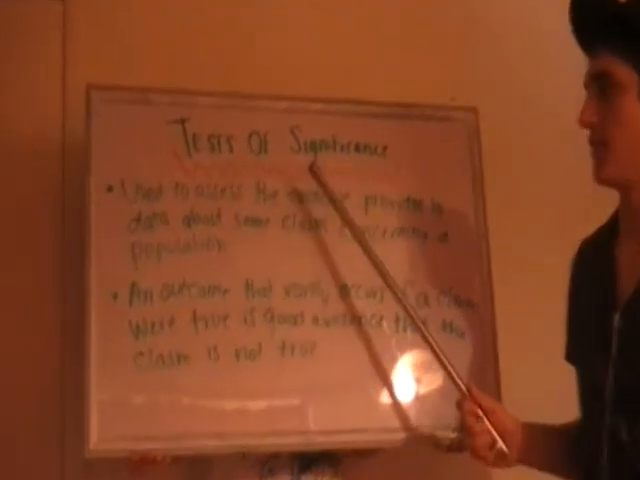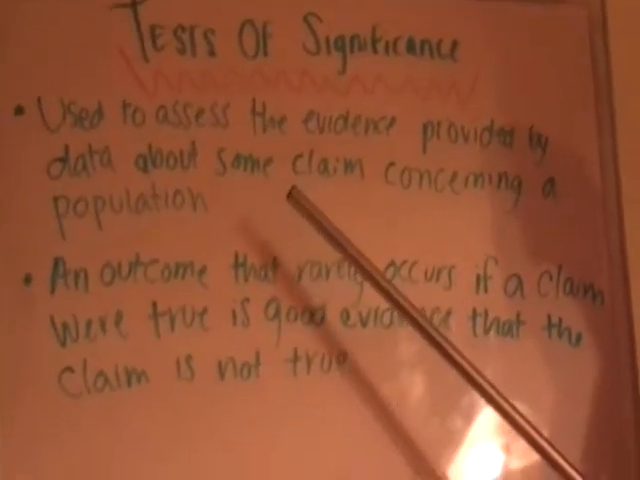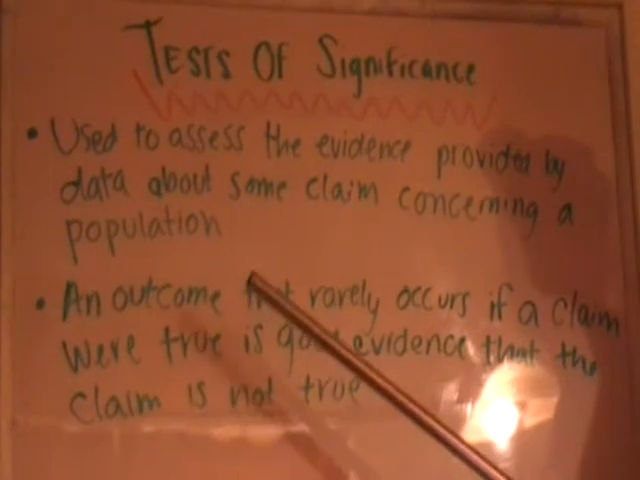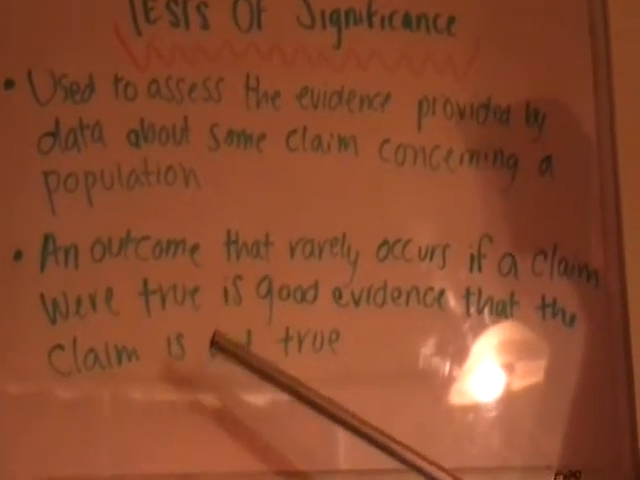A test of significance is used to assess the evidence provided by the data about some claim concerning a population, and an outcome that rarely occurs if a claim were true is good evidence that the claim is not true.